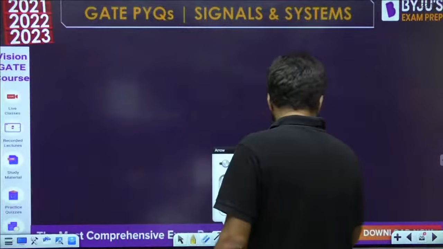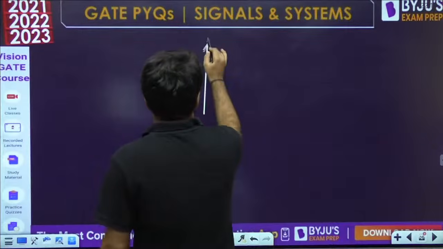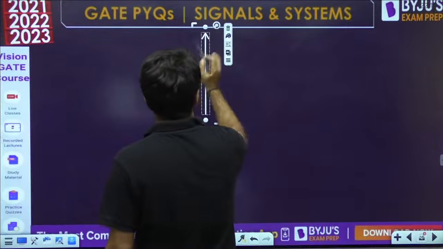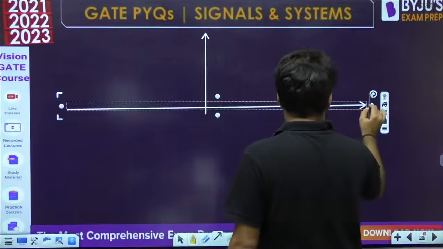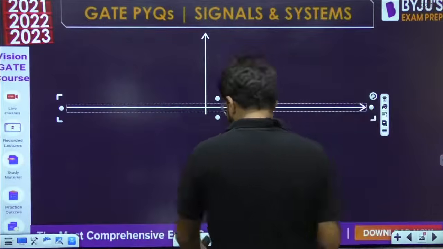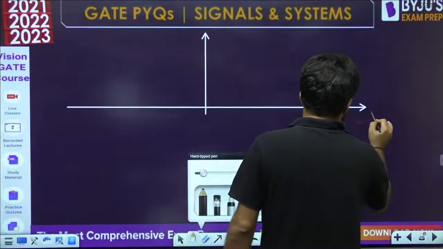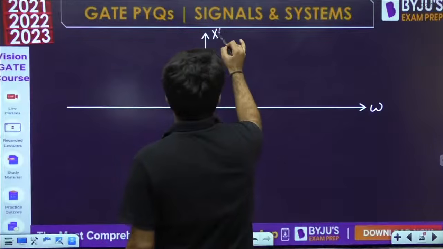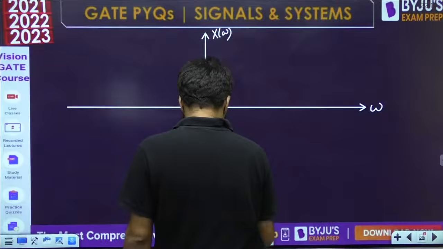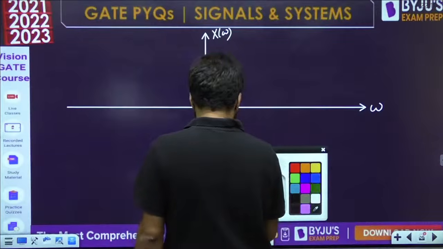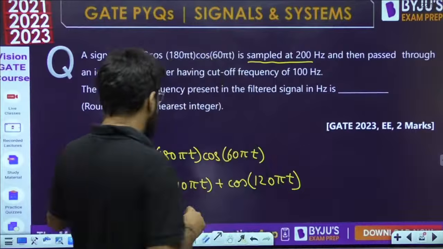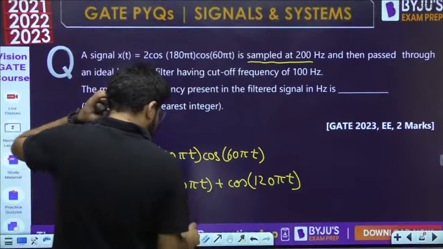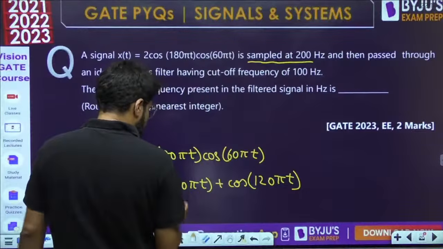Okay, so if you only want to draw X of omega, it contains impulses at plus minus omega naught. What is the omega naught here? Yeah, there are two omega naughts here. This is 240 pi.